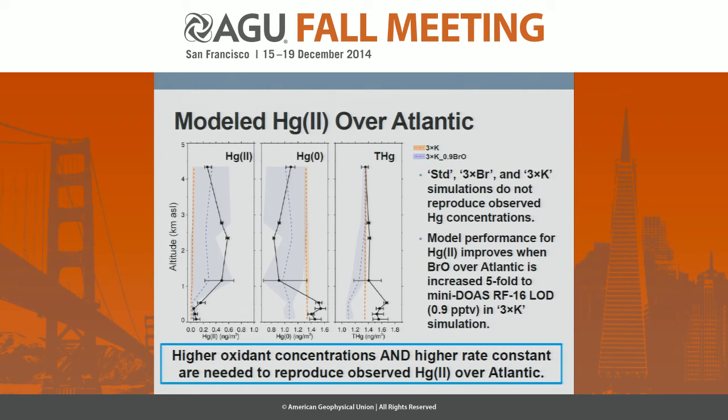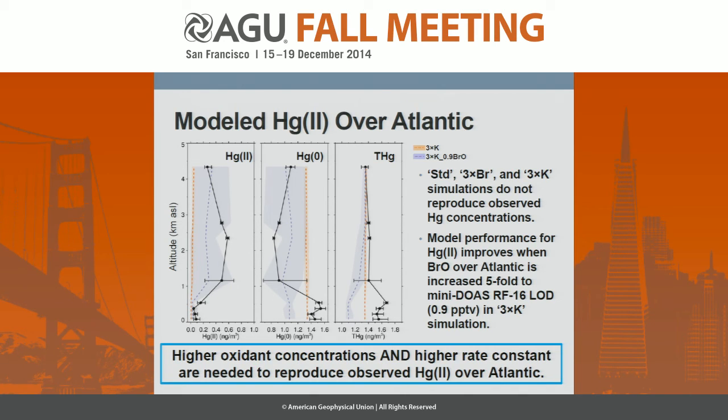So as an example, I'm showing our profiles of oxidized mercury, elemental mercury, and total mercury from research flight 16. And the 3 times rate constant model is shown here with the orange dashed line, with that representing the average concentration, and then the shading representing the range. And you can see that for all 3 of the species, the model doesn't reproduce any sort of vertical variability in the concentrations. So we decided to explore this a little bit further, and we tested the fact that perhaps oxidation could be even faster.